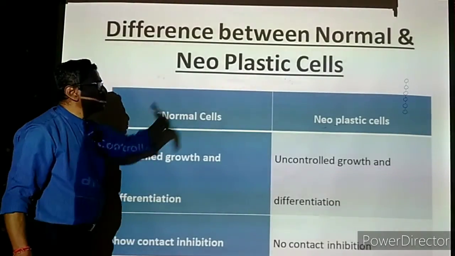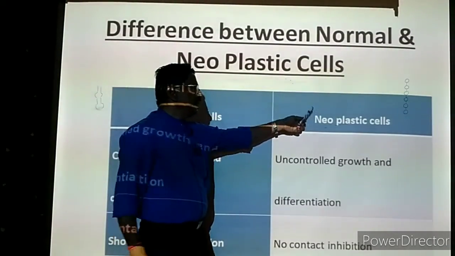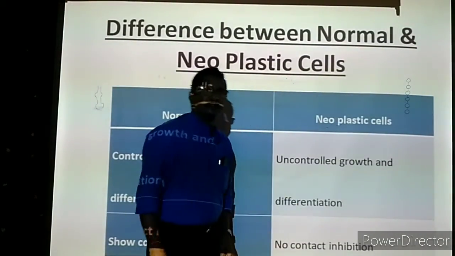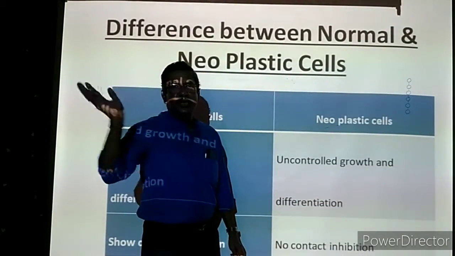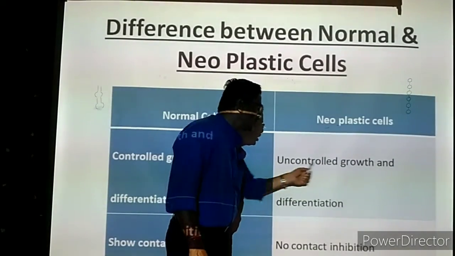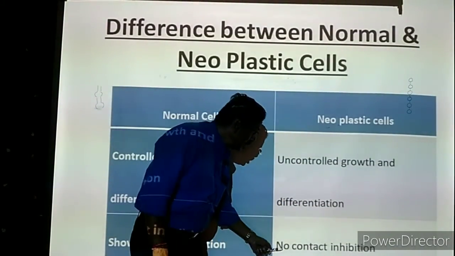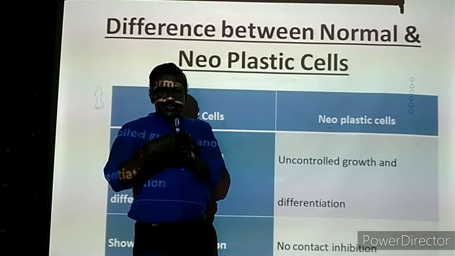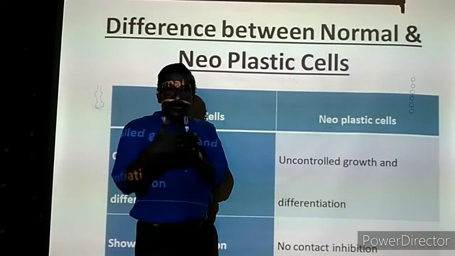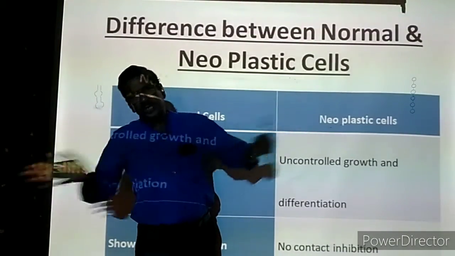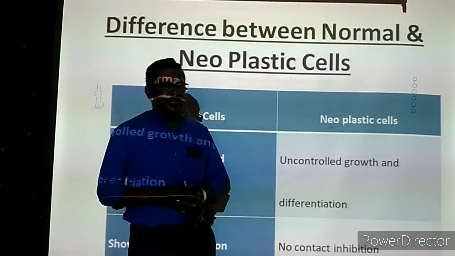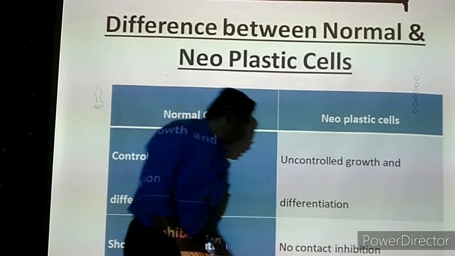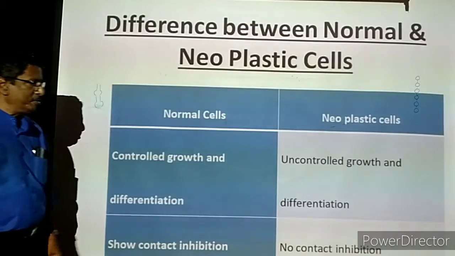But both these characters will not be there in the neoplastic, in the cancerous cells. What will happen? Uncontrolled growth and uncontrolled differentiation. The cells can change into any shape, any size. That is called uncontrolled growth and differentiation. There is no contact inhibition. The cancerous cell is growing, touching the wall of the neighboring cells, but it doesn't bother about it. It pushes the other cells, disturbing the neighboring cells and causing damage to the neighboring tissues, and then they keep growing. That is no contact inhibition.